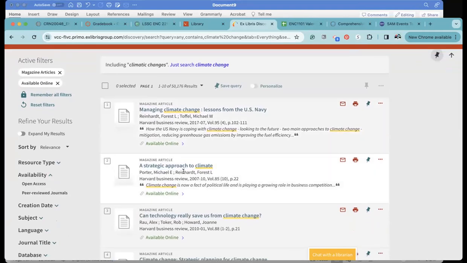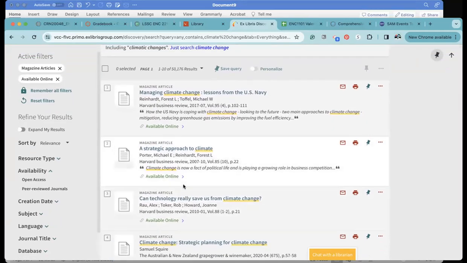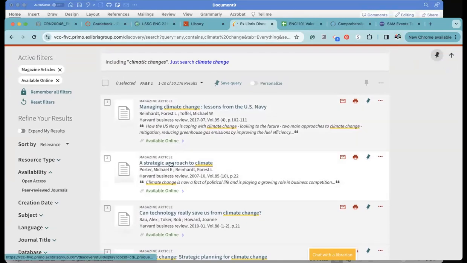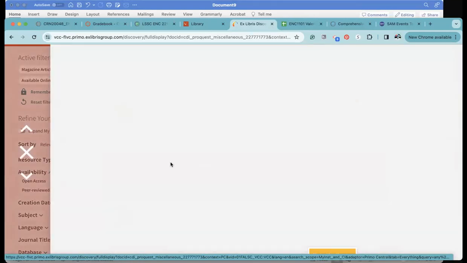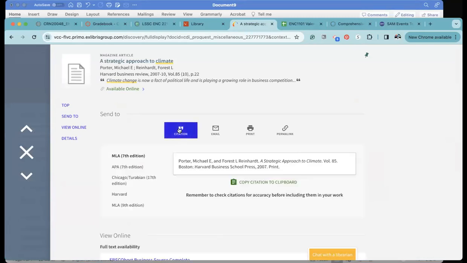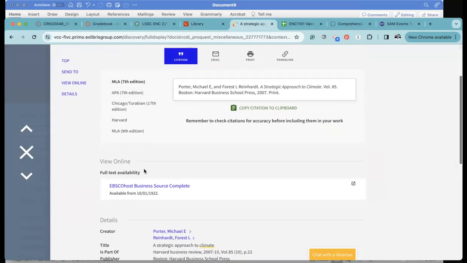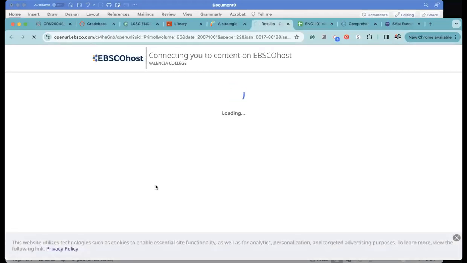I'm just gonna pick the second one. Harvard Business Review is a very popular source. Notice that all three of the top ones are from that. So I'm gonna choose the second one down. So if I click on it, again, wrong. We are not using a print version of this. It is wrong. This is wrong. It's always been wrong. I don't know why it's wrong. I don't know why the state of Florida has this whole system that is flawed, but it is. So we will just persevere.